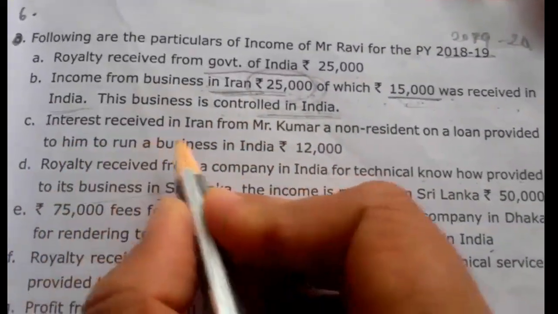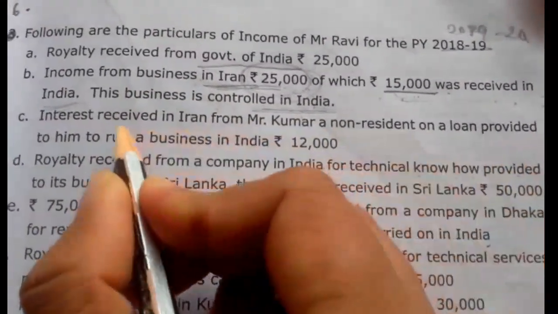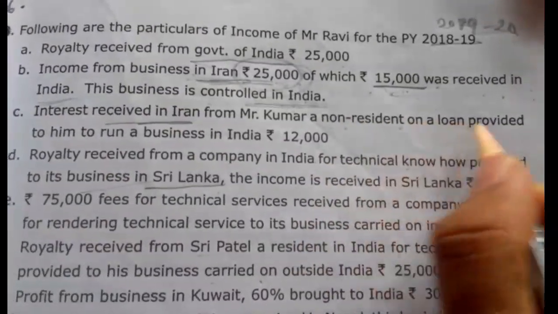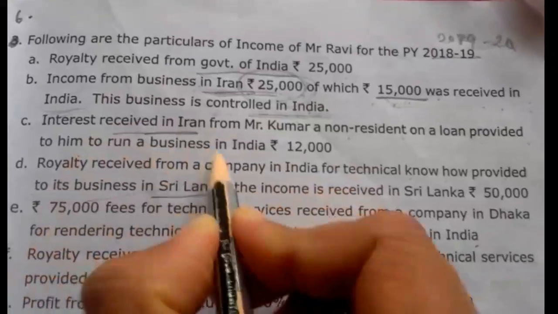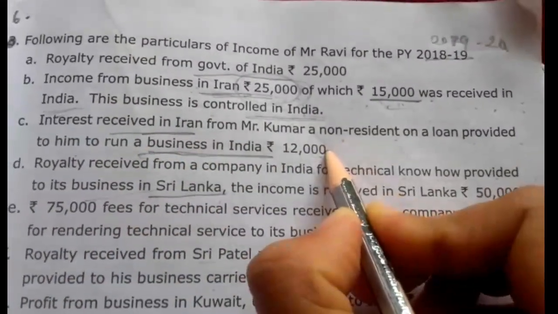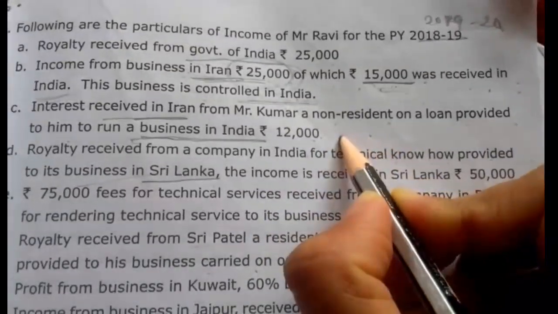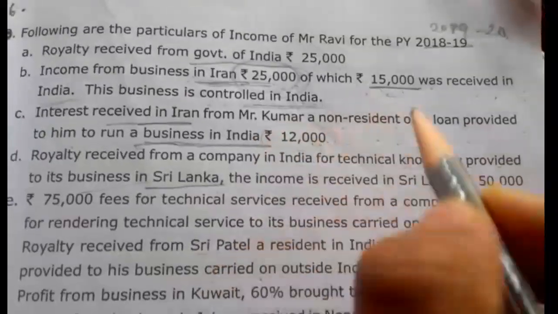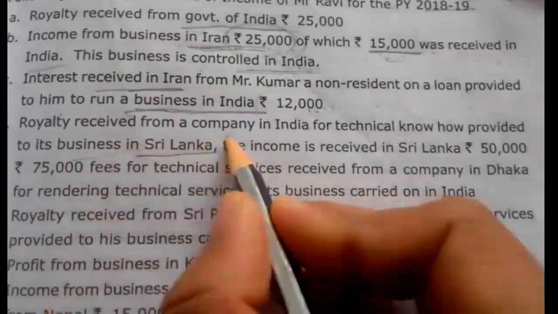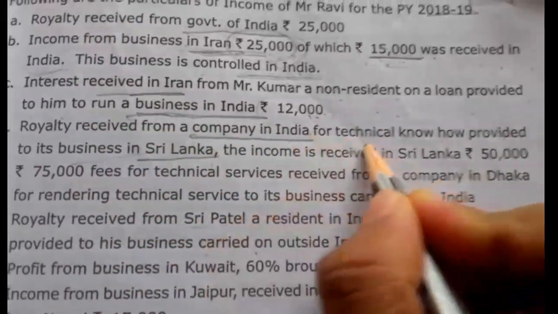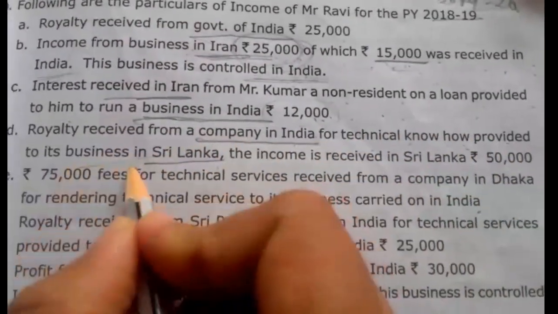Next, third one, interest received in Iran. Interest is received in Iran from Mr. Kumar, a non-resident, on a loan provided to him to run a business in India. So the business is in India. So 12,000 is taxable in all the three columns. Ordinarily resident, not ordinarily resident and non-resident have to pay tax on this income. Next, royalty received from a company in India for technical know-how provided to its business.